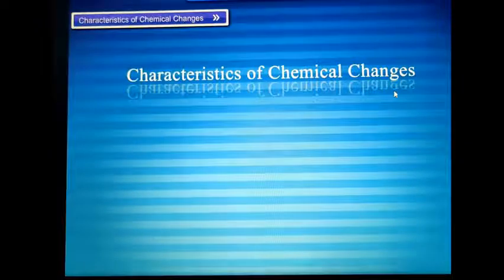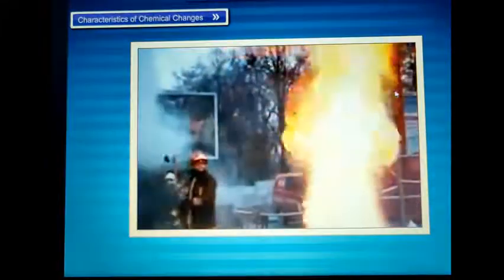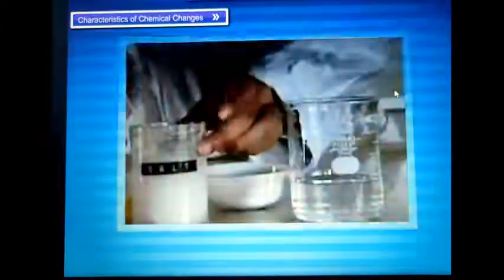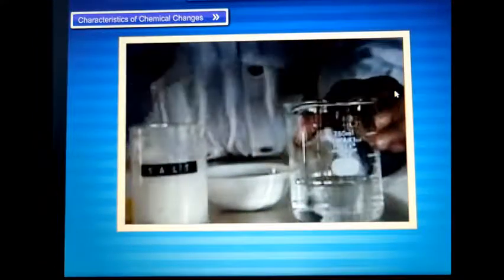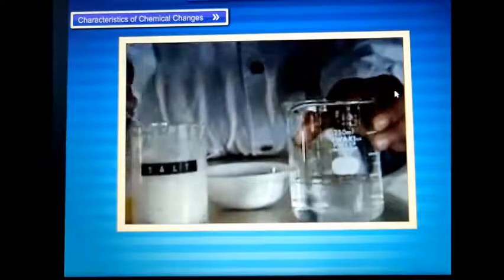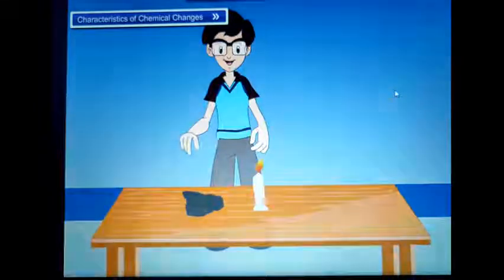Characteristics of chemical changes. During a chemical change, one or more new substances are formed. Chemical changes are permanent. Thus, a chemical change cannot be reversed by simple physical methods. During a chemical change, a relatively larger amount of heat, light, or any other radiation, ultraviolet, for example, may be given out or absorbed. During a chemical change, both the physical and chemical properties of the substance are changed.